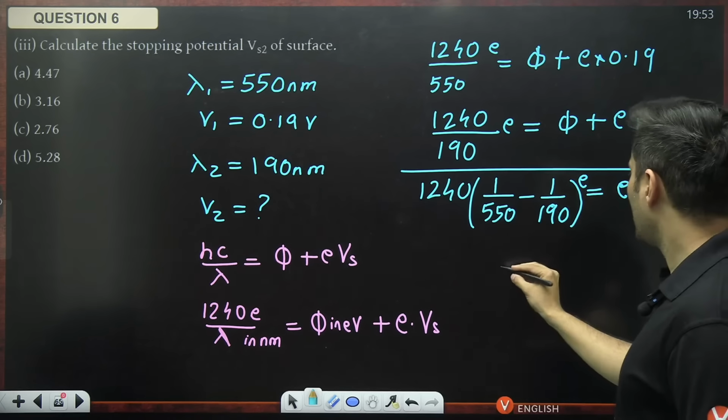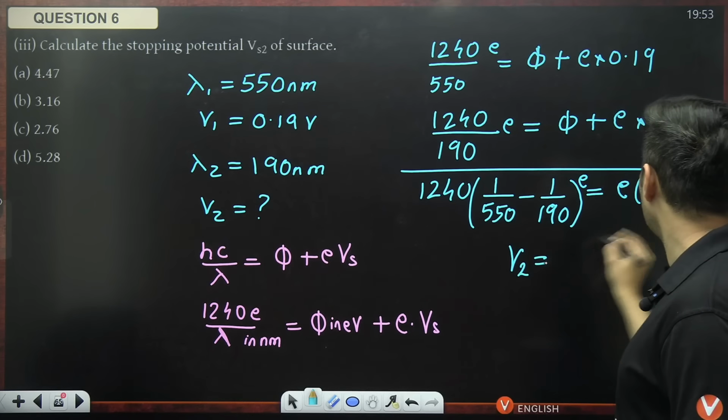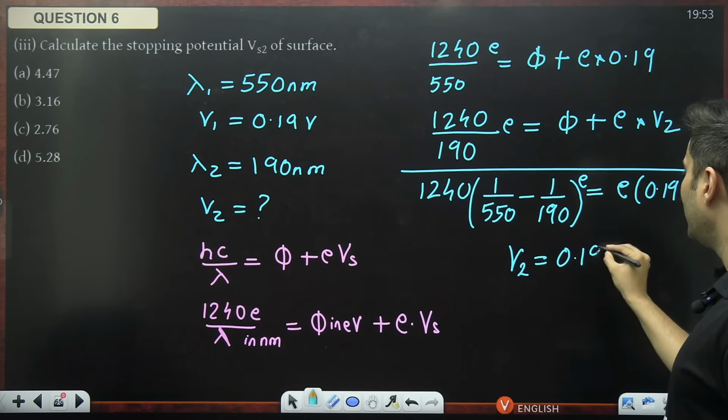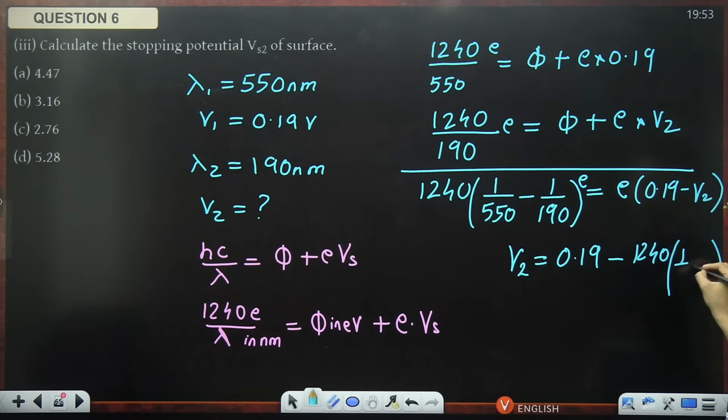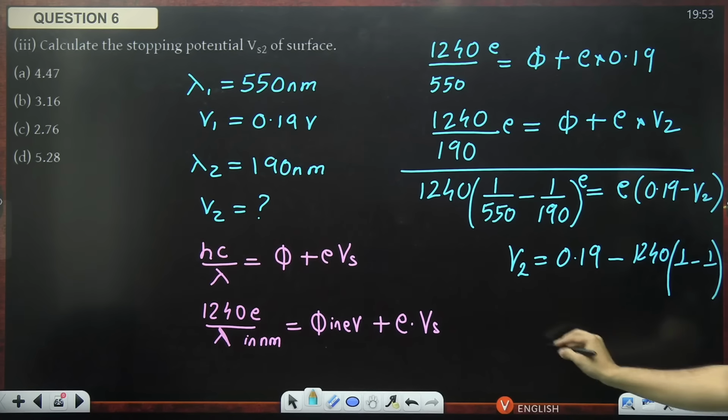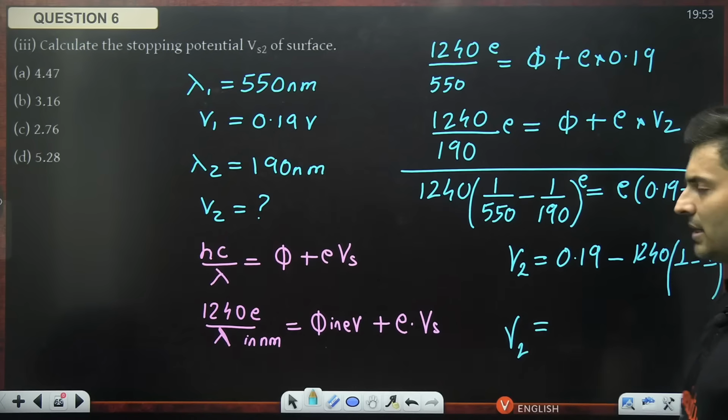The e will cancel. So V2 will be 0.19 minus 1240 multiplied by (1 by 550 minus 1 by 190). Subtract everything and you will get the correct answer.